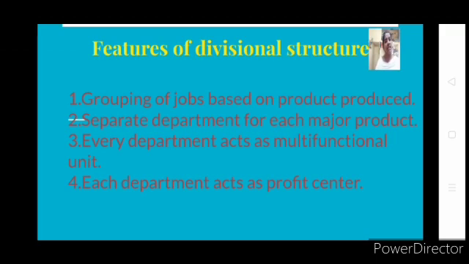Then the last says each department acts as a profit center. As we are dividing the organization on the basis of product produced, we can easily identify the profit from a particular product. For example, when Tata company comes out with 5 different product lines, one is food line, one is electronic, one is electrical, and one is gold, and one is like food items.